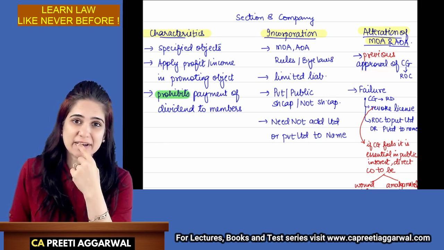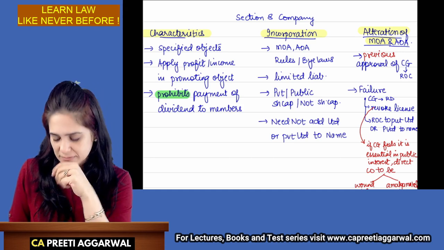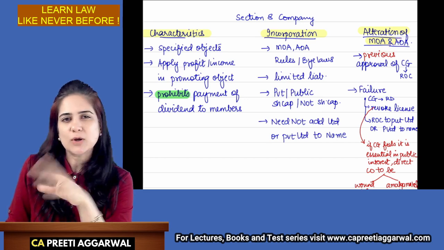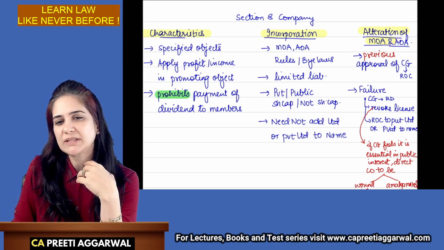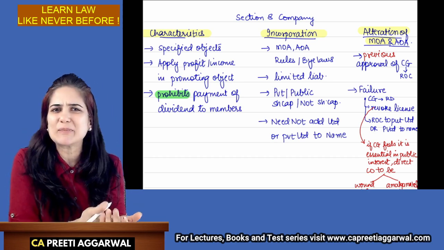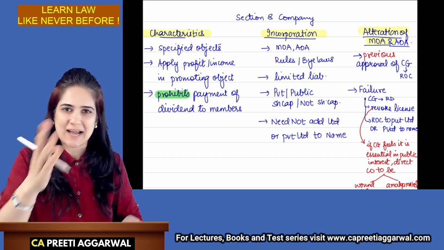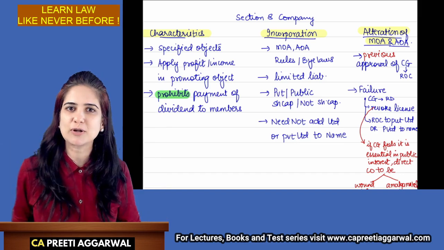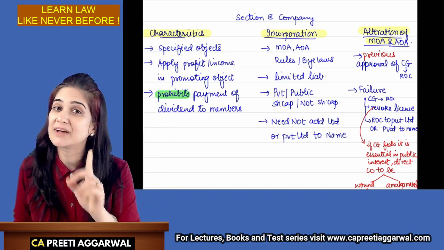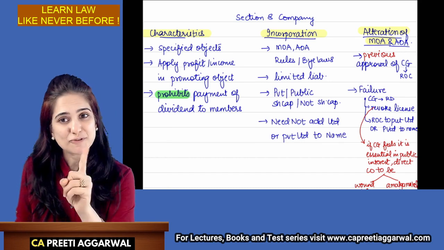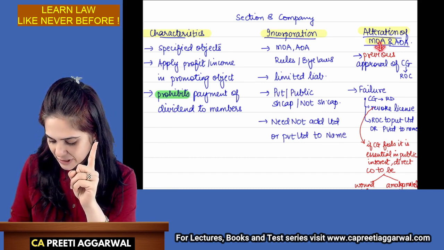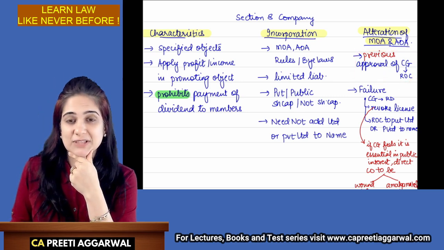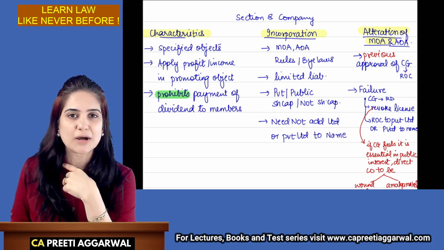Company is acting very smart. The company is saying, let us first incorporate the company with the object of using the money for charity. Then we will alter the memorandum. Who is going to check later on? At the time of incorporation, we will get the status of Section 8 company. We will enjoy all the privileges. Later on, we will change the memorandum. Nothing doing. If you want to change the memorandum, then you need the previous approval of the central government. Central government has delegated this power to ROC.